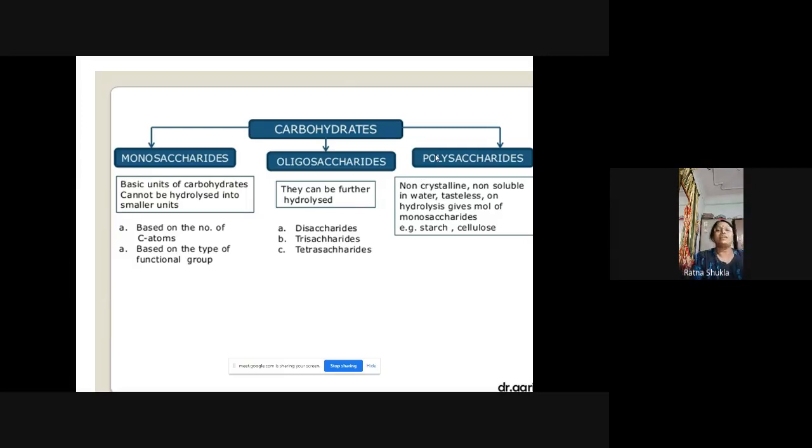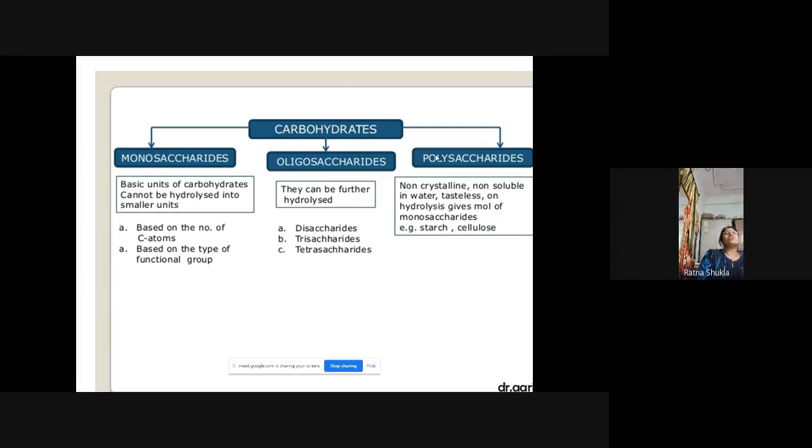Now, carbohydrates are classified into three categories: monosaccharides, oligosaccharides, and polysaccharides. The monosaccharide is the basic and smallest unit of carbohydrate, which is not further hydrolyzed into a smaller unit. It is classified based on the number of carbon atoms and the type of functional group present in the molecule.